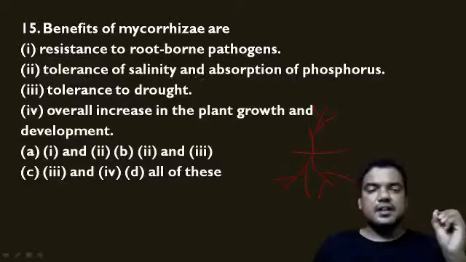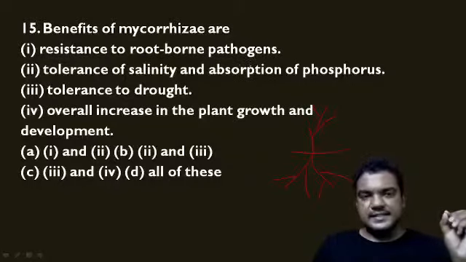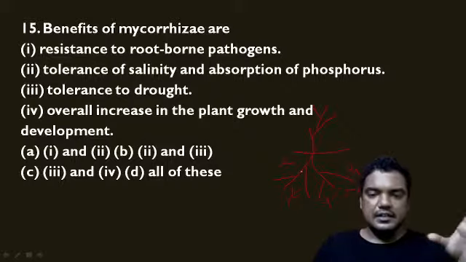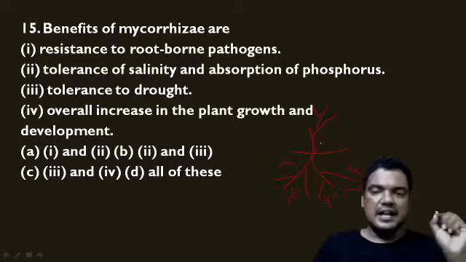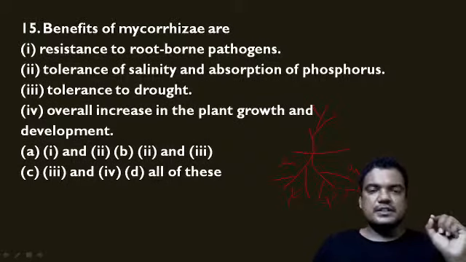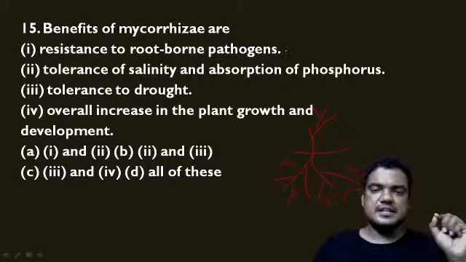The first one is resistance to root-borne pathogens. Yes, because of this mycorrhizae it can be used as a biological control. When this fungus is in the soil, near the roots, other pathogens cannot infect this plant, cannot attack this plant, cannot cause disease for this plant. So the plant gets resistance to these pathogens. This statement is correct.